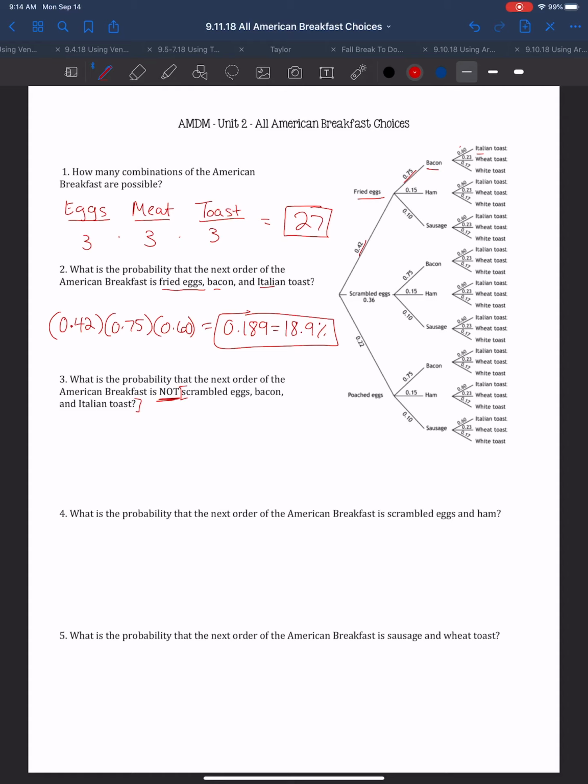Scrambled eggs is 0.36. Bacon is 0.75. And then Italian toast is 0.6. So the probability of getting scrambled eggs, bacon, and Italian toast is 0.162.